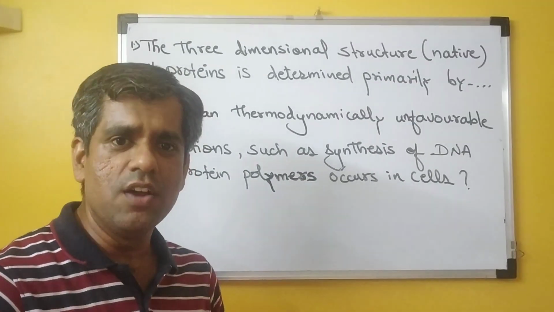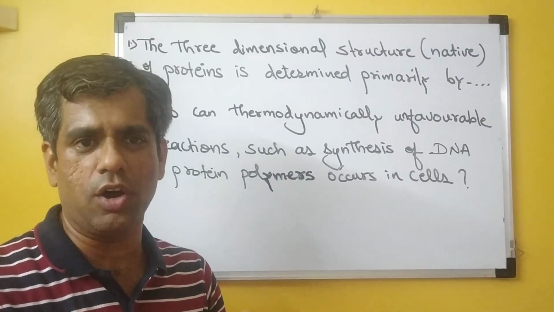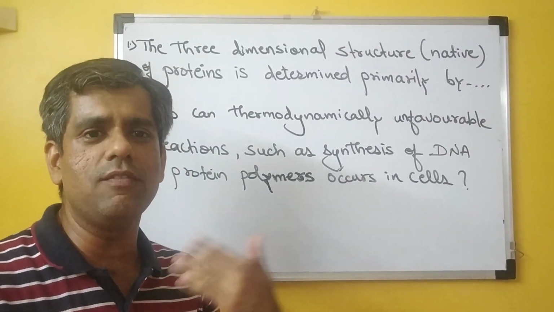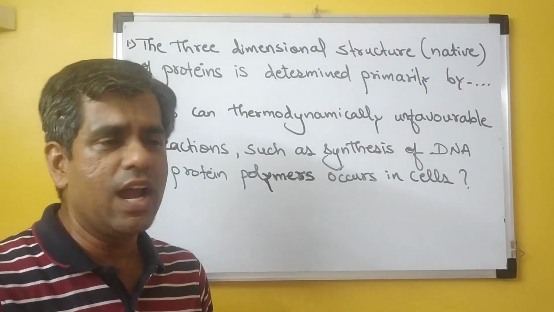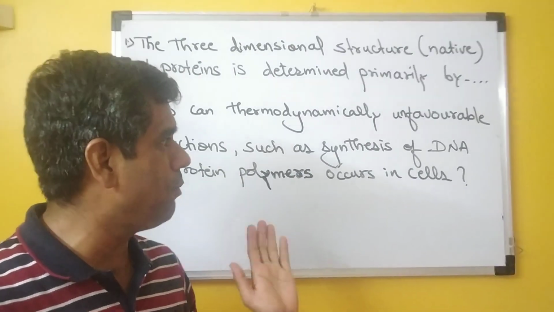So a reaction which is thermodynamically unfavorable can be coupled to the hydrolysis of ATP so that the overall value of delta G is negative, and this reaction which was earlier unfavorable can now be pushed in the forward direction.